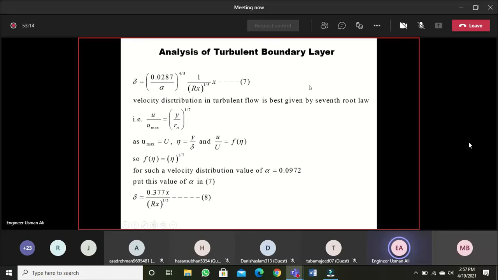Just like in laminar flow, we said that velocity distribution is either parabolic or given by Blasius, and accordingly he found alpha and beta. Over here only alpha is involved, and velocity distribution in turbulent flow is best described by the 7th root law. So u over u maximum is y over r naught, its power 1 by 7. So what is over here, u maximum is capital U, and eta is y over del, and u over capital U is function of eta.